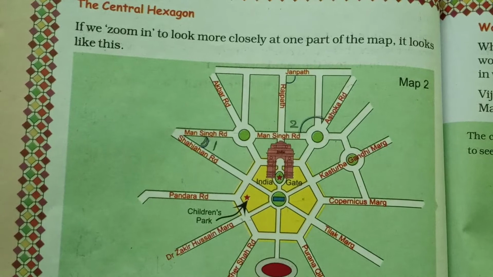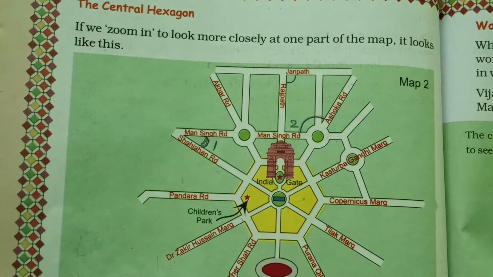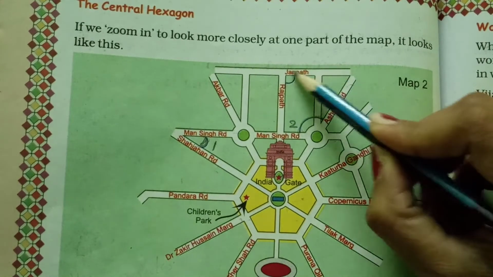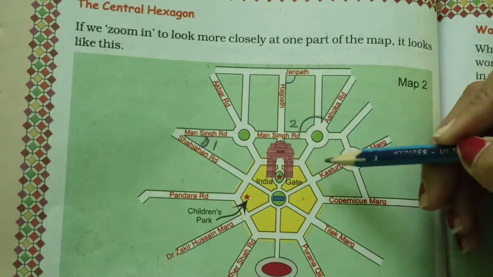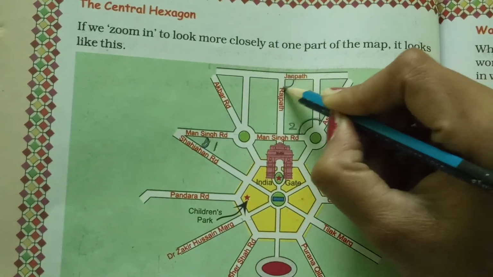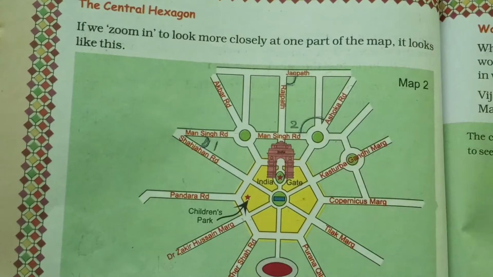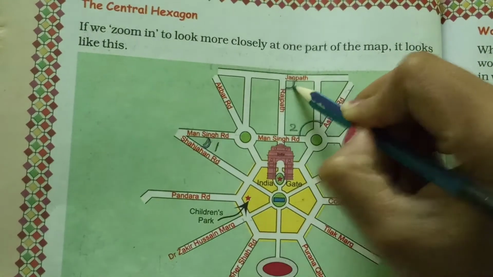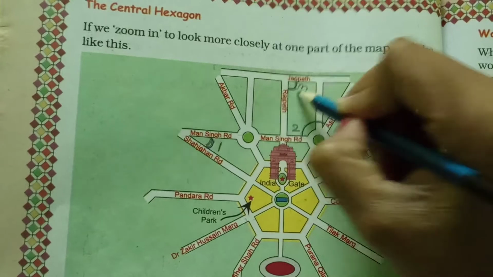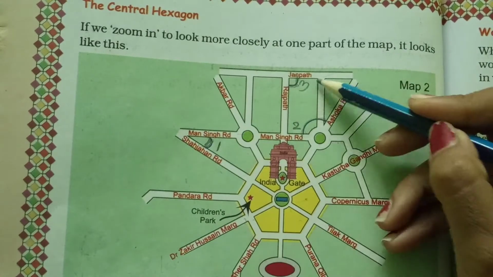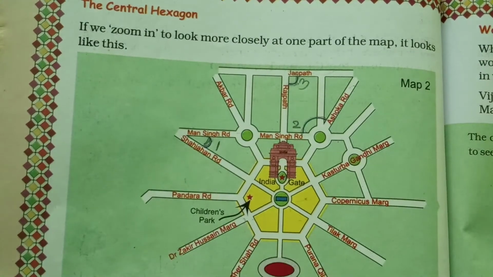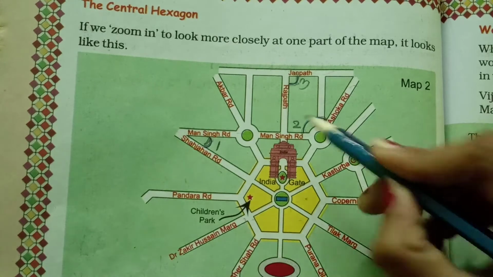Number C, Janpath and Rajpath. Janpath and Rajpath. Like this type of angle, right angle. 3 number. So among this one, 1, 2 and 3, which one is bigger? Simply you can say number 2.